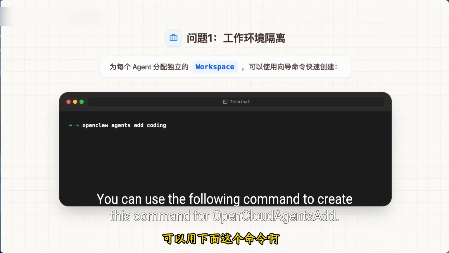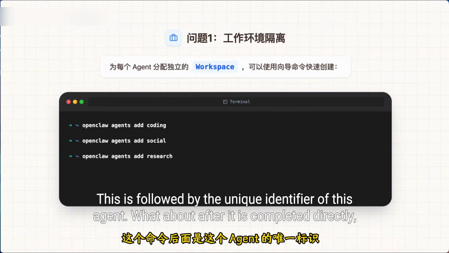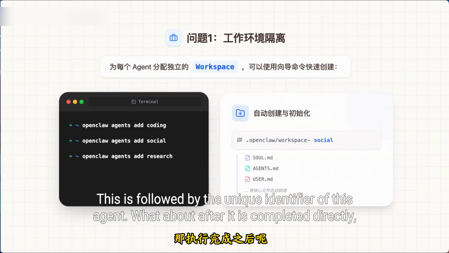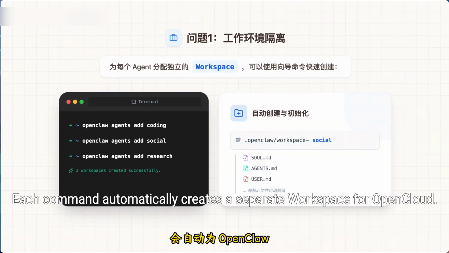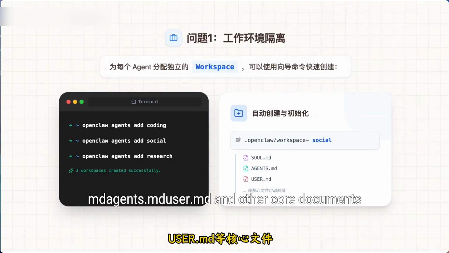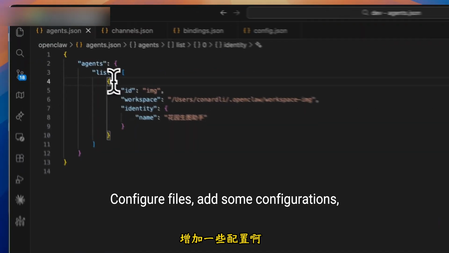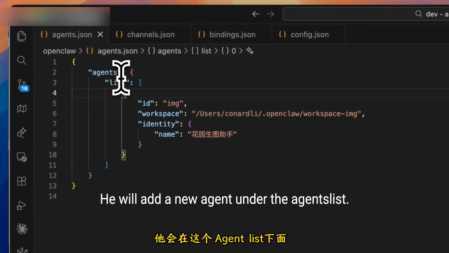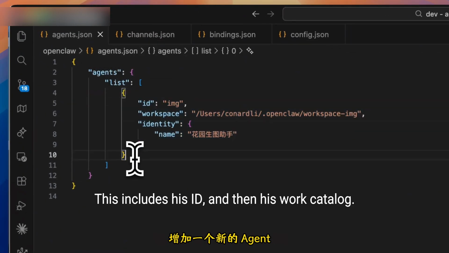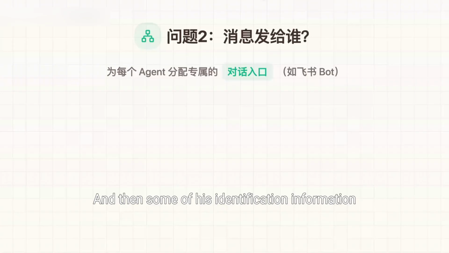You can use the command openclaw agents add to create it, followed by the unique identifier of this agent. Once it is completed, the command automatically creates a separate workspace for the agent. In this workspace, there are core documents like SOUL.md, AGENTS.md and others. This command will also configure files and add some configurations. It will add a new agent under the agents list, including its ID, its work directory, and some of its identification information.